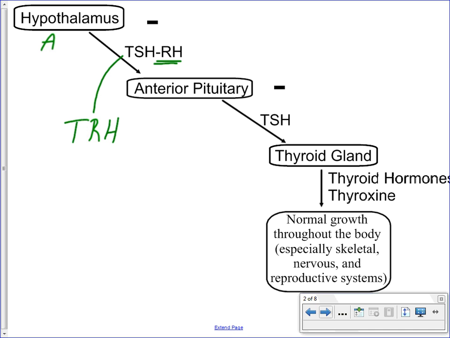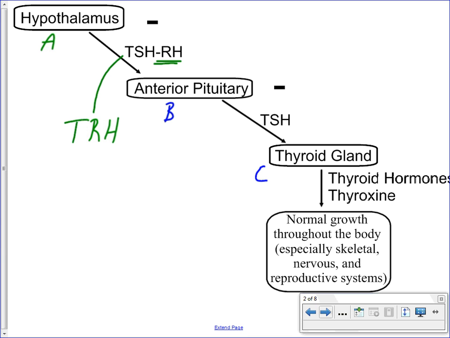But it is a releasing hormone and its function is really to just target the anterior pituitary, which would be our gland B. Gland B, in this case, is going to be producing a second hormone. That second hormone is thyroid stimulating hormone, or TSH. It is this thyroid stimulating hormone that can then circulate throughout the body as it does enter the blood, but its only target is really the thyroid gland. When it does find its target tissue, the gland C, the thyroid gland, is then going to lead to the production of a third hormone or a combination of hormones that we usually just refer to as the thyroid hormones.